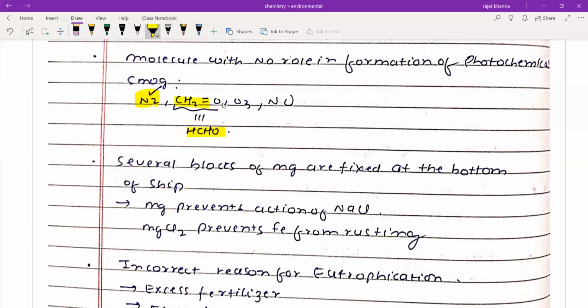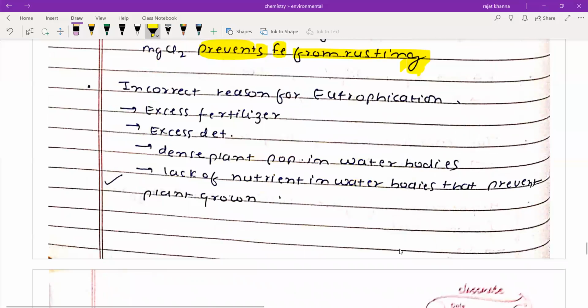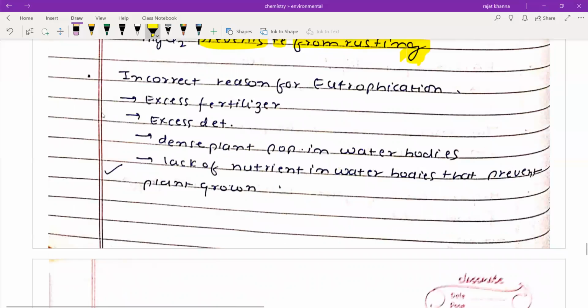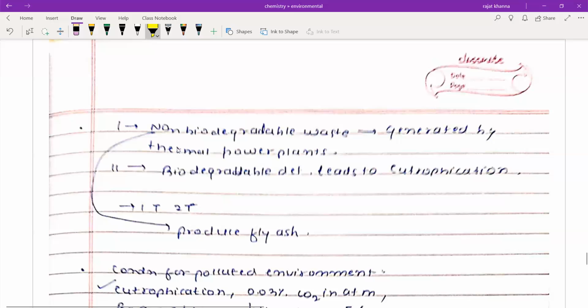Carbohydrate can be written as CH2O. Several blocks of magnesium are fixed at the bottom of ships because it prevents action of NaCl and prevents iron from rusting. Now, the incorrect reason for eutrophication is lack of nutrients, while all others are the correct reasons. Now, statement one is non-biodegradable waste is generated by thermal power plants. This is absolutely correct, as it in turn produces fly ash, and biodegradable detergent leads to eutrophication. This is a true statement, right?